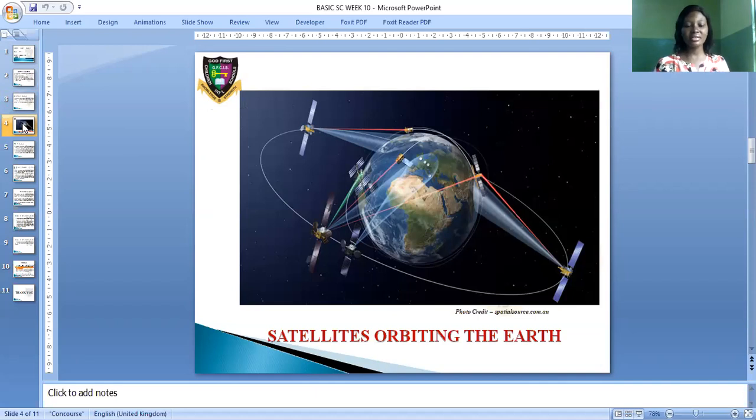You can see these are the satellites. We have like 4 or 5 satellites there moving around the Earth, and these satellites are launched into space for different reasons. As we move on, we'll be discussing the reasons why satellites are being launched into space.